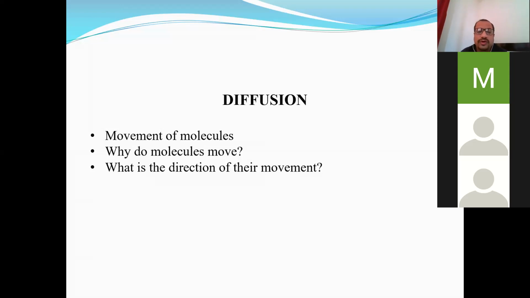Now, the second question is, what is the direction of their movement? What happens is, when these molecules move from one place to another, there are chances of collision with one another. The molecules always try to avoid these collisions, and therefore they go to such places where the chances of collision are least, or at least less. Such places are usually the places where the number, or concentration, of these diffusing molecules is less, as you can see here.